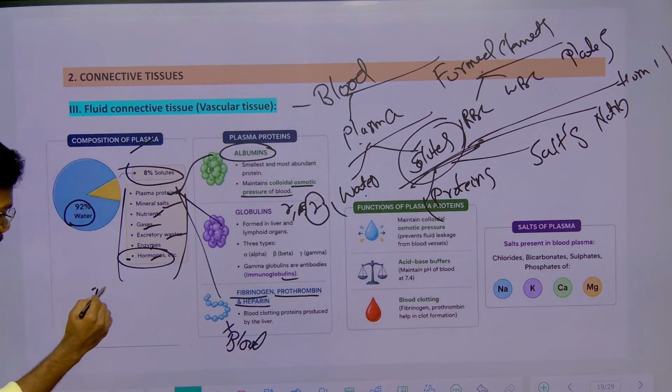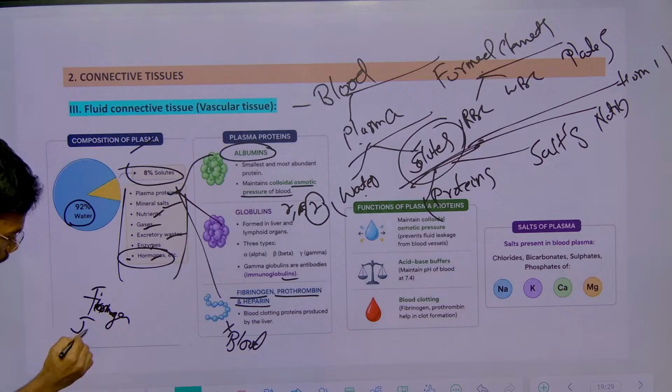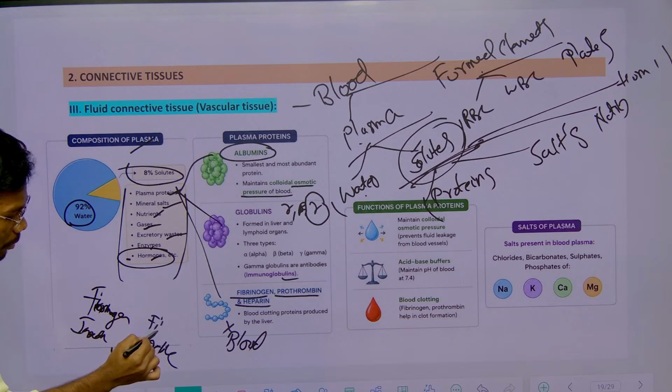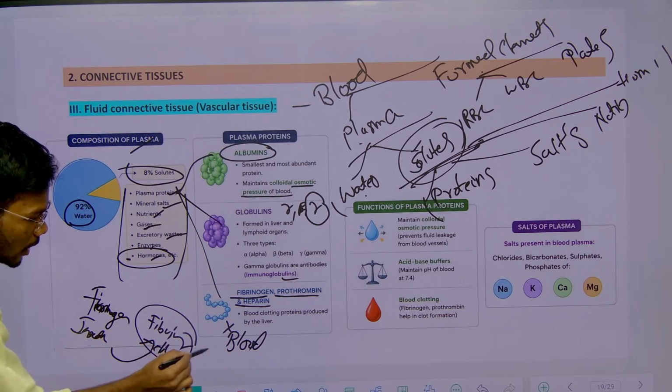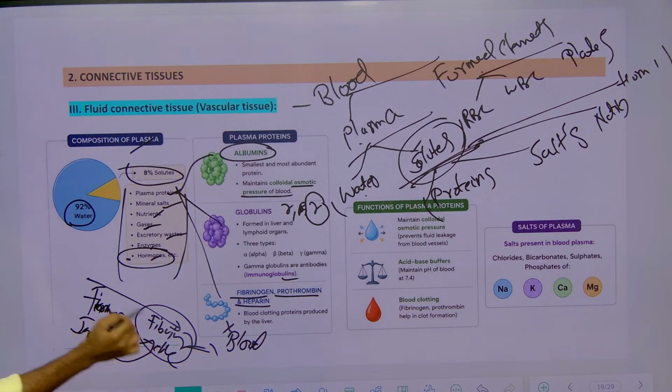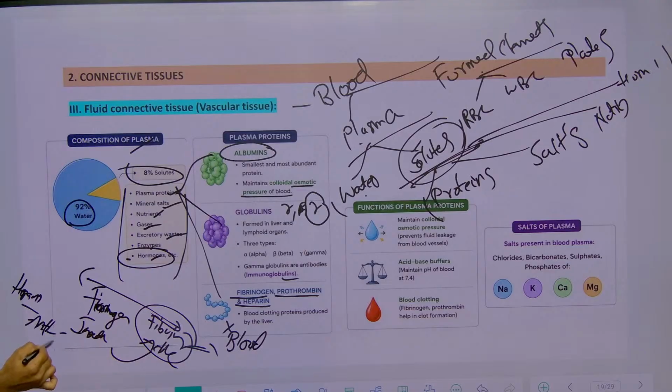Such as this fibrinogen, which is inactive, is becoming what? Active, and the active form is called as what? Fibrin. This fibrin is going to clot the blood, right? Likewise, we have some heparins. We already discussed this. Heparin is an anticoagulant, and we also have some anti-heparin in our blood also.